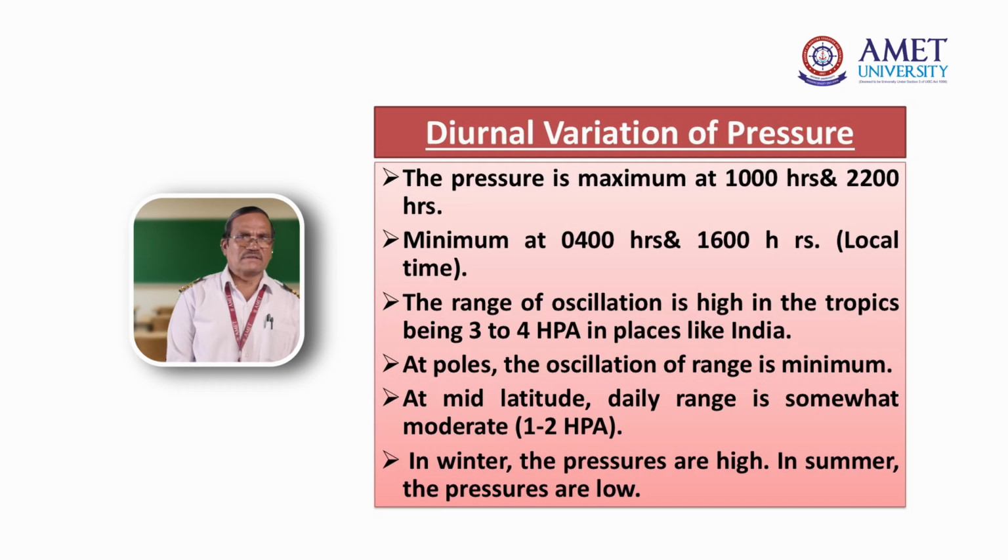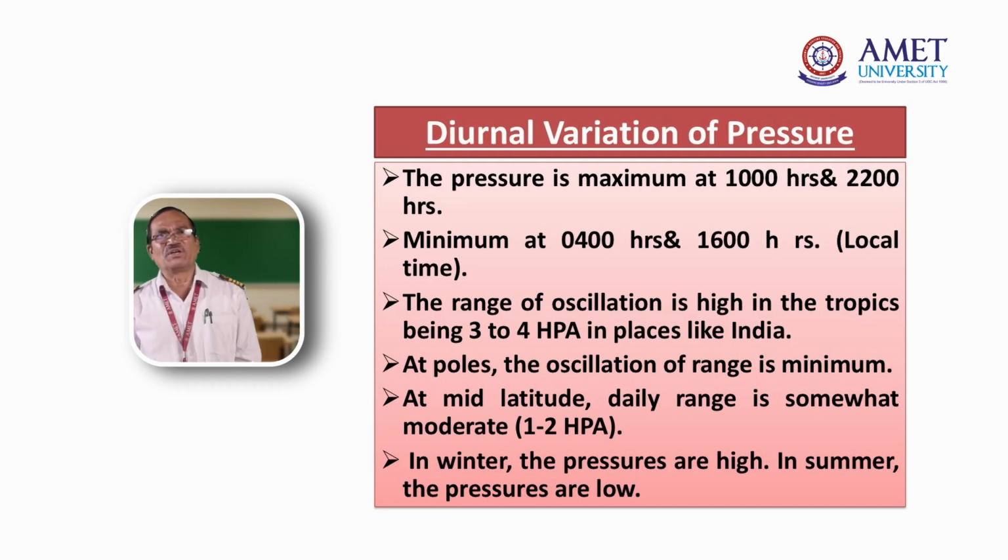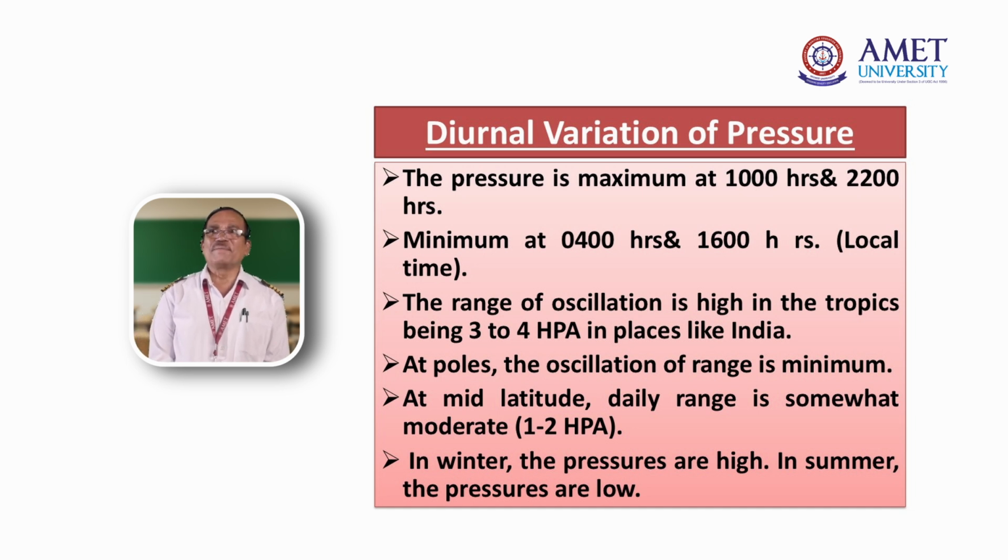Diurnal variation of pressure. Diurnal means twice in a day, so it is called diurnal variation of pressure. It happens twice in a day, with a maximum pressure and a minimum pressure. The maximum pressure is at about 1000 hours and 2200 hours. The minimum pressure is at about 0400 and 1600 hours.